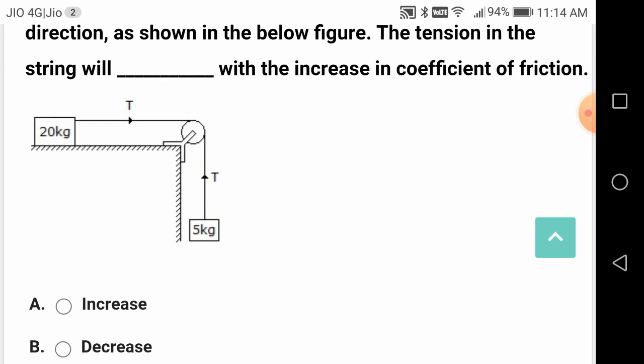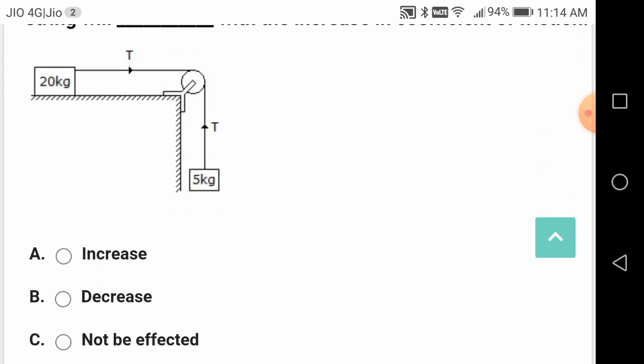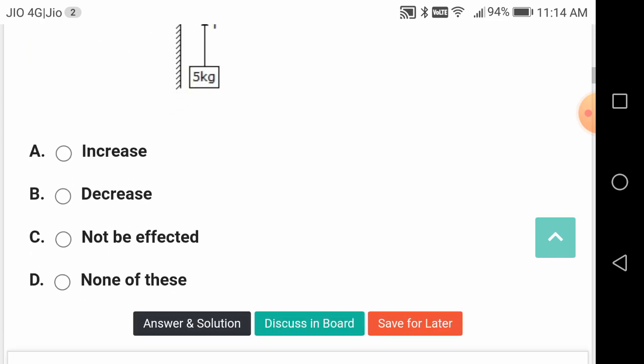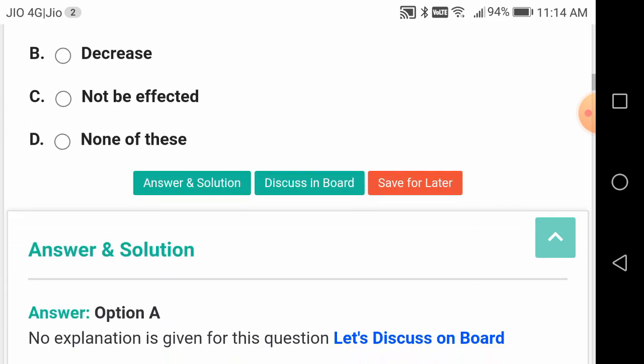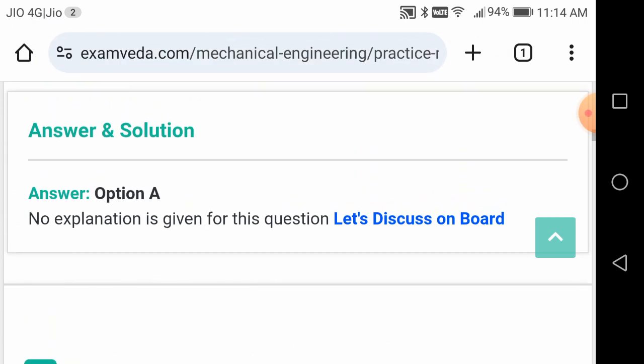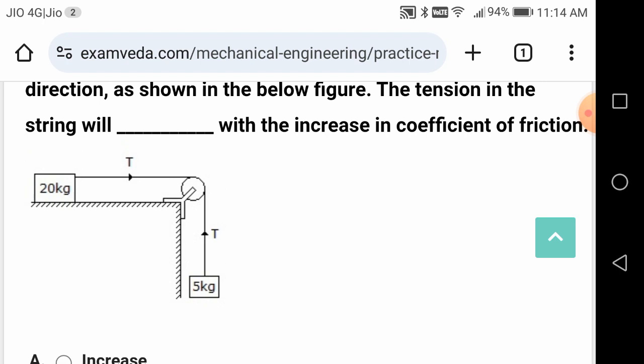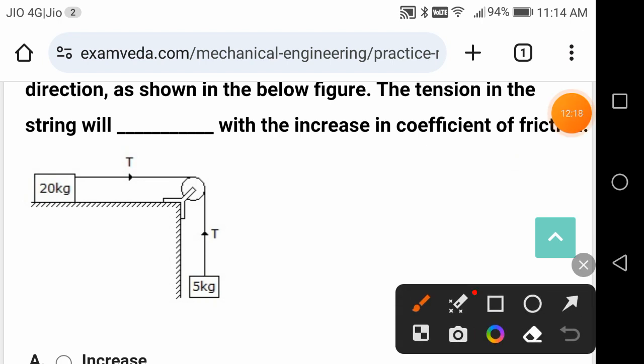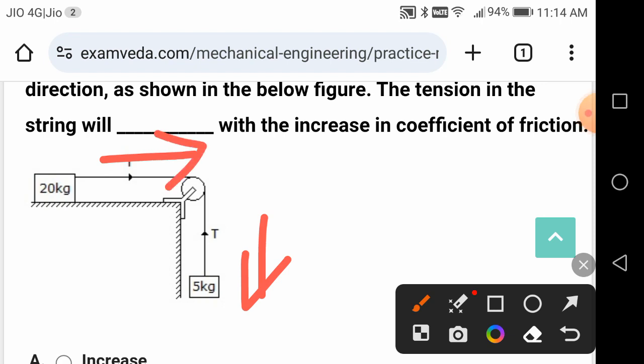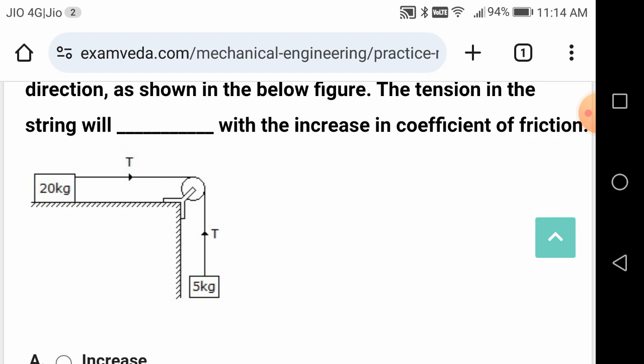So he is asking about the coefficient of friction. If the coefficient of friction is increased, then definitely the tension in the string should also increase. Why? If the coefficient of friction is increasing, the frictional force increases. So to compensate for that, your tension should also increase. So your body is something like this, right? So because your weight is like this, the frictional force will be like this. So if this increases, T should increase.